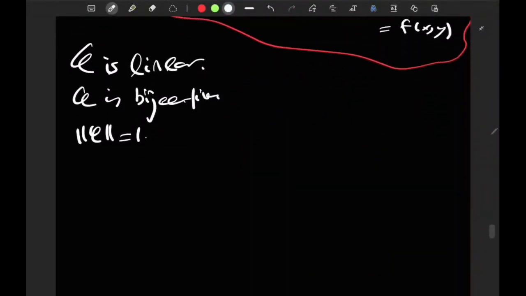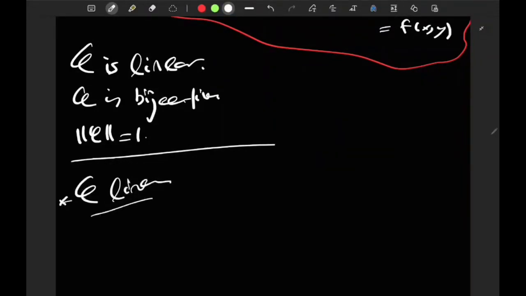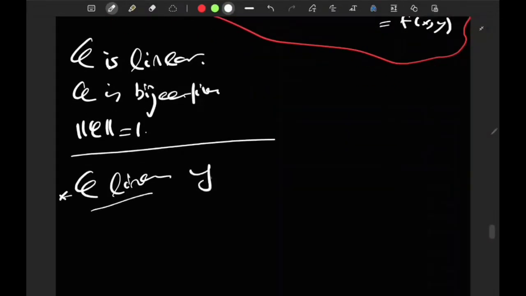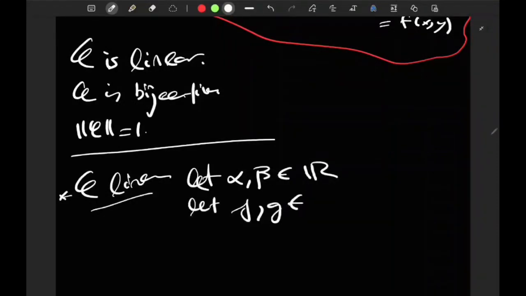So first of all, why is phi a linear map? Consider some f and g belonging to, of course, since we always need to verify for the scalars as well, let's just do this trick. Let alpha and beta belong to R, and let f and g belong to L(E, F; G).